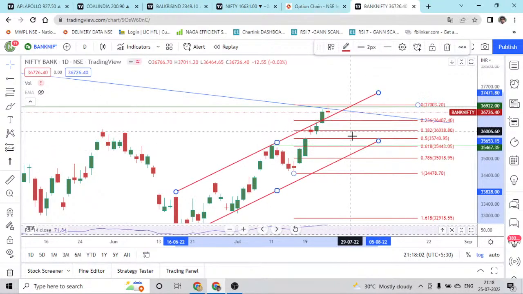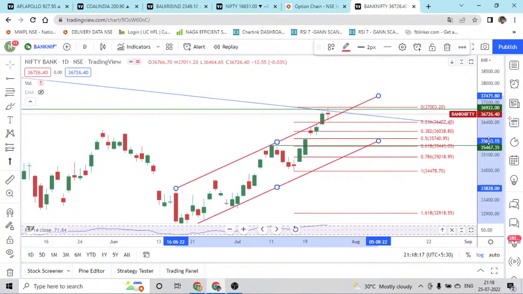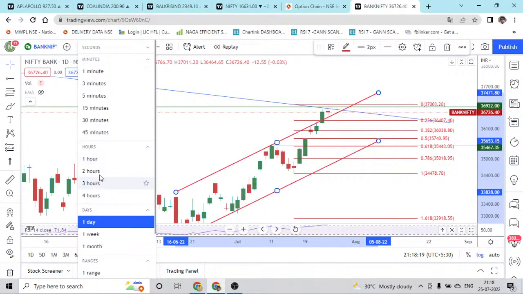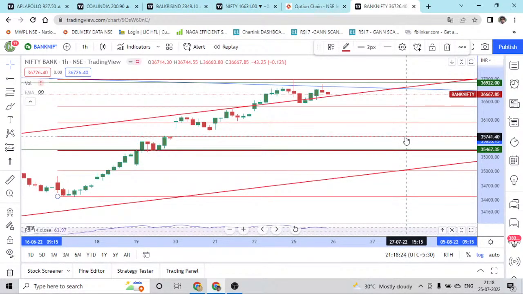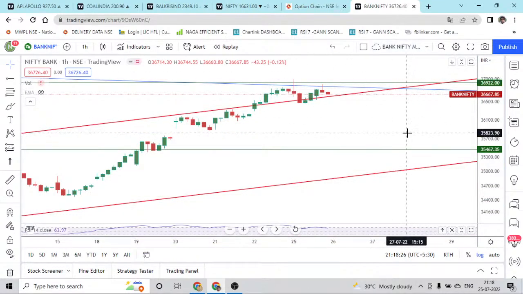If it is taking more number of days, we can expect Bank Nifty to come towards this area and touch the bottom of the channel. But if it is taking 1 or 2 days, then definitely it will be a steep fall till this area. So let's check whether we have any opportunity for tomorrow. We'll just move this Fibonacci alone.